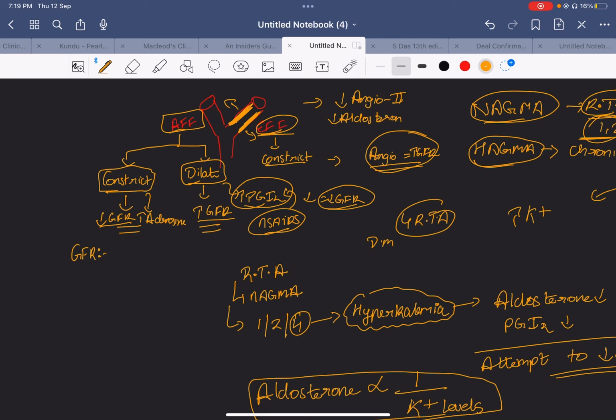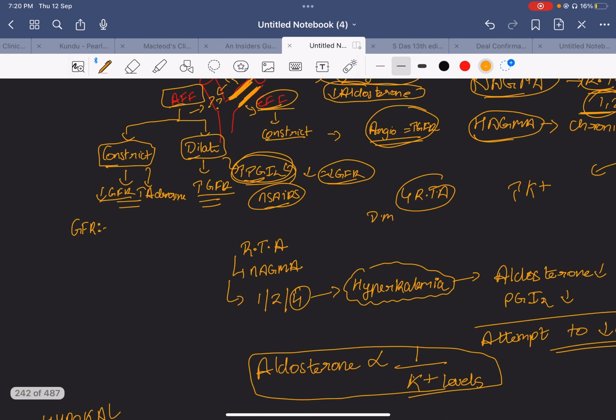This is very important. The aldosterone level decreases. Why does it decrease? Because we want to dilate the efferent arteriole. How can we dilate the efferent arteriole? By decreasing the angiotensin 2. The second point is how we can decrease the GFR: by constriction of the afferent arteriole. How can we constrict this afferent arteriole? Decrease something that is responsible for maintaining the patency of this afferent arteriole, and the answer is PGI2.